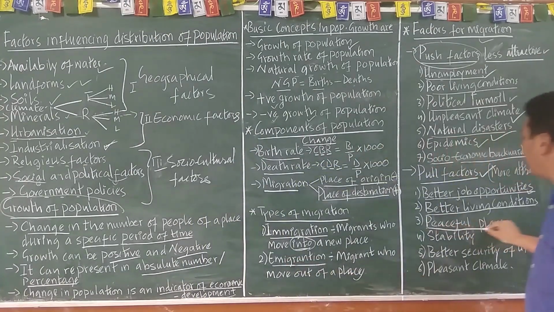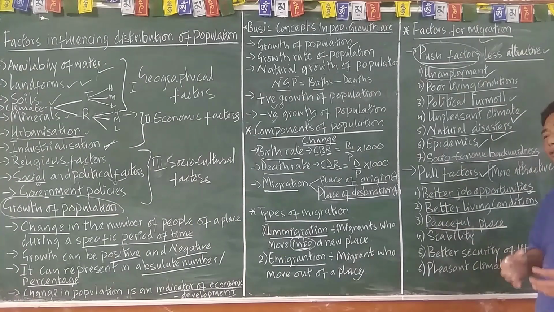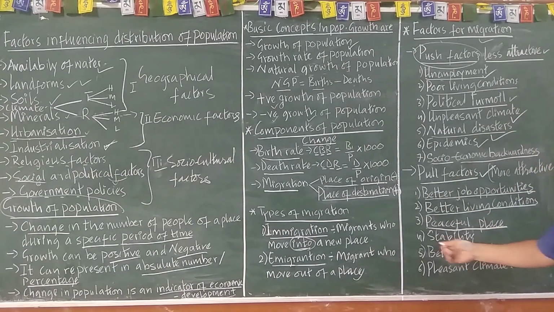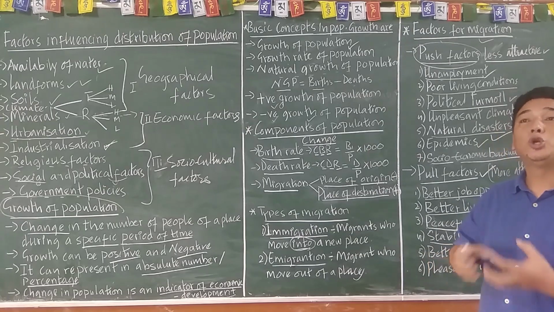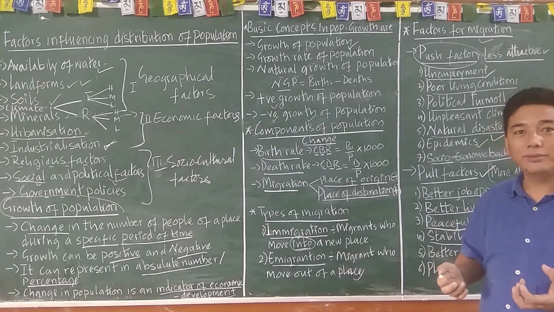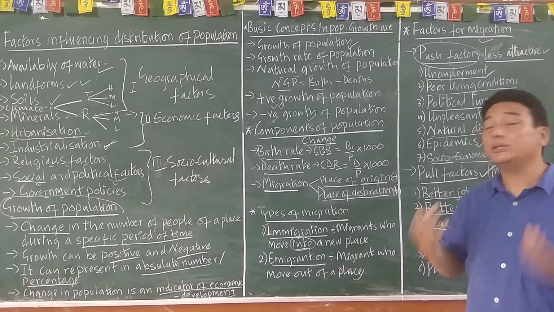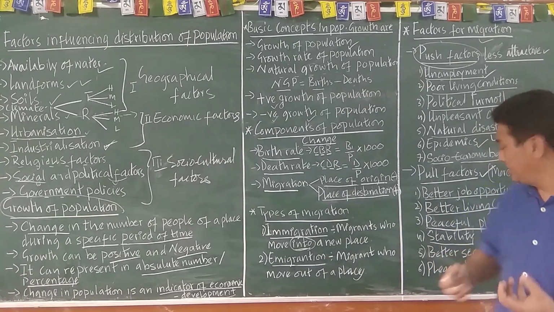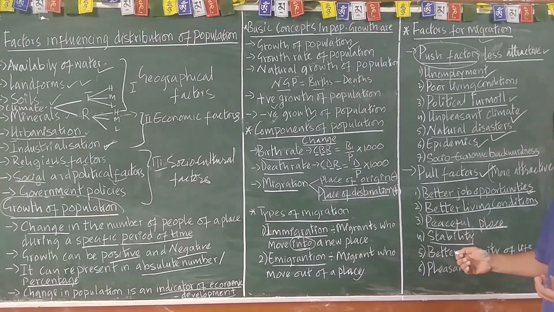Wherever there is a peaceful area, obviously people are bound to move into those areas. Okay? Then stability. Politically, it should be stable, all right? No chaos, no problem. Wherever such situations are present, people will obviously move to a stable land, country.